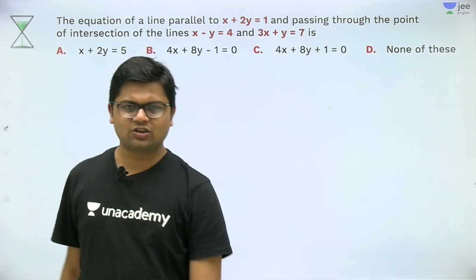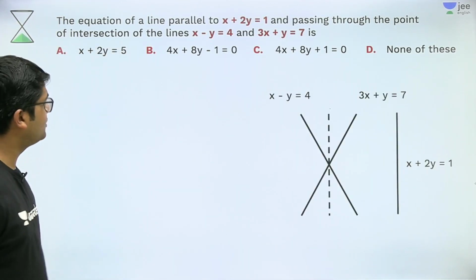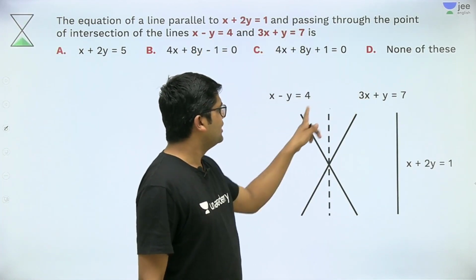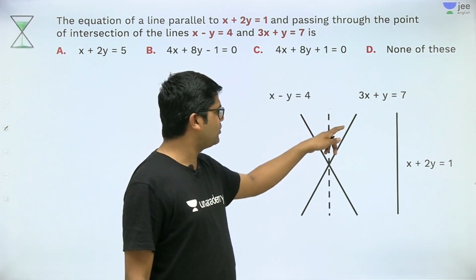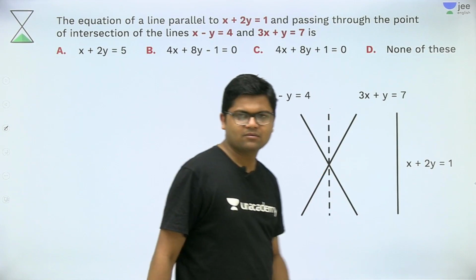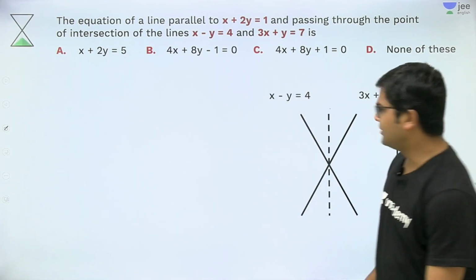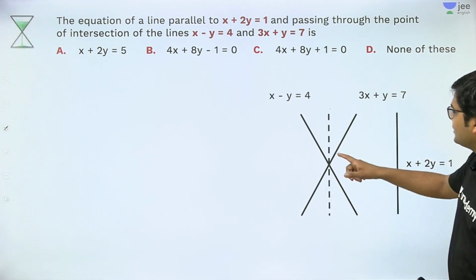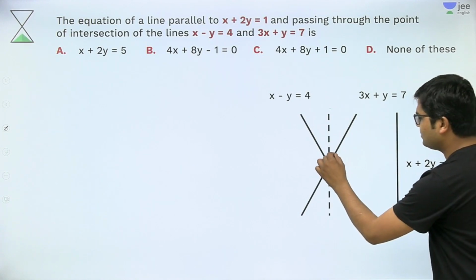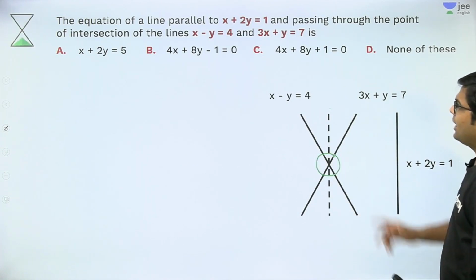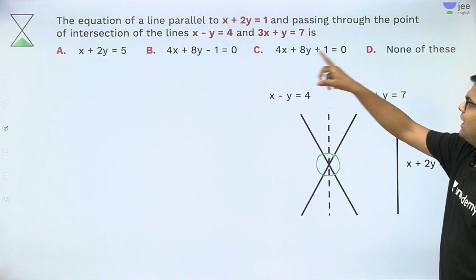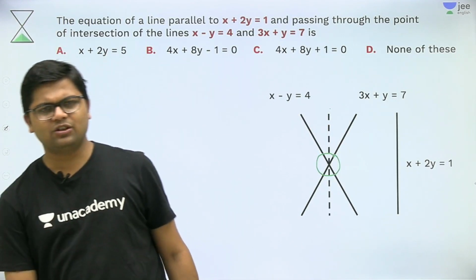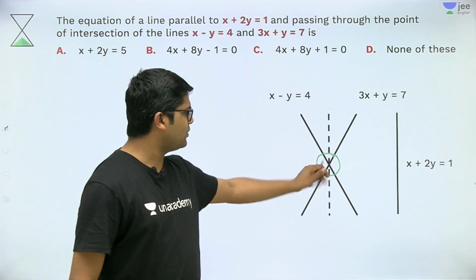So let me draw the geometry of the question for you. These two lines, x minus y equal to 4 and 3x plus y equal to 7, are intersecting at a point. This is given in the question, and what we need to find out is a line that is passing through that point of intersection and parallel to some given line x plus 2y equal to 1. This is the question.